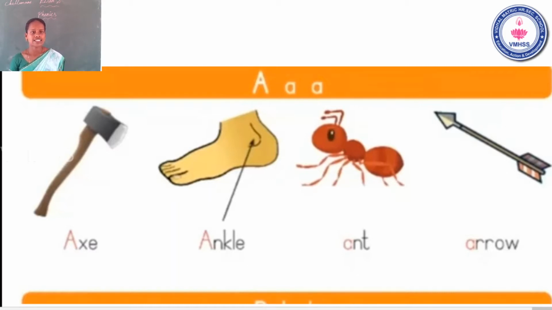A, axe. Second one, A, ankle. A, angle. Third one, A, ant. Fourth one, A, arrow. Is it clear? The name of the letter A. The sound of the letter A.